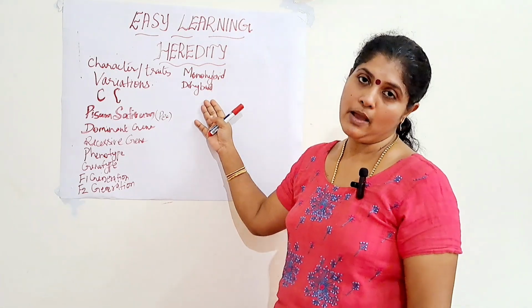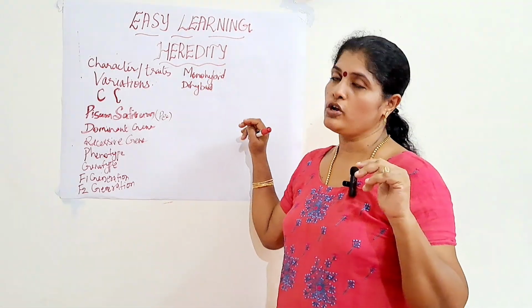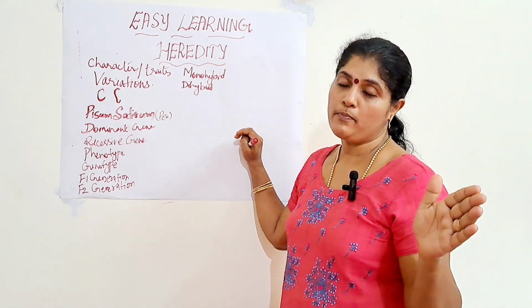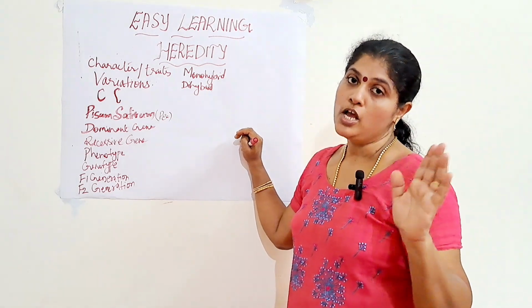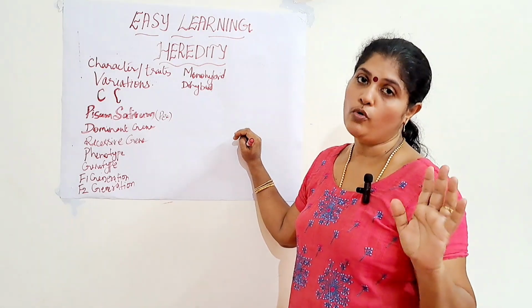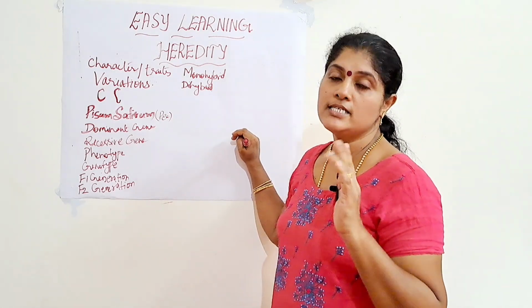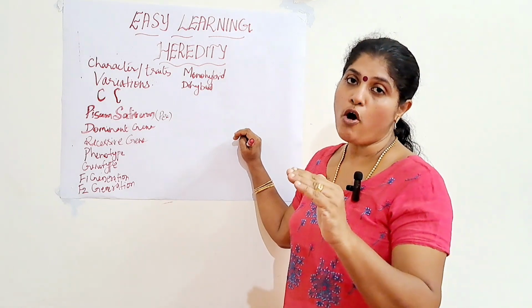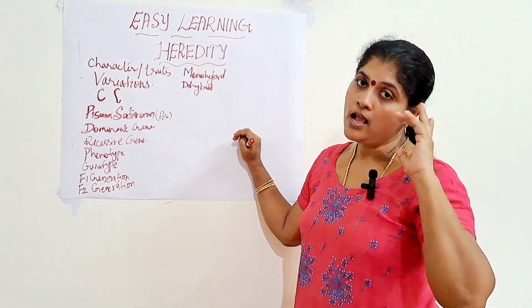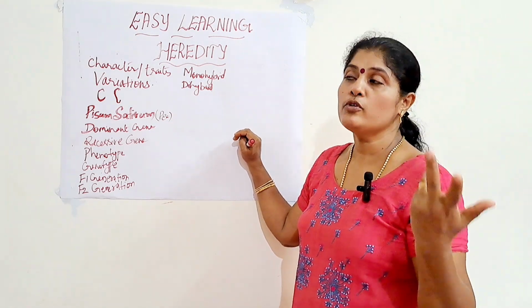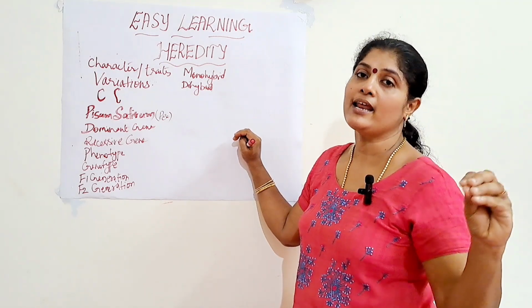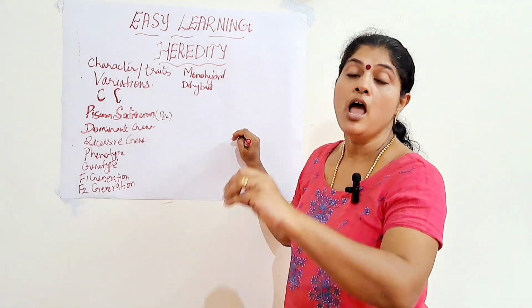So when he crossed the tall and dwarf together, he got only tall plants in the first generation. Then he made an observation, or came to the conclusion, that only one character is being expressed in the first generation. One character of the parent only is expressed in the first generation.